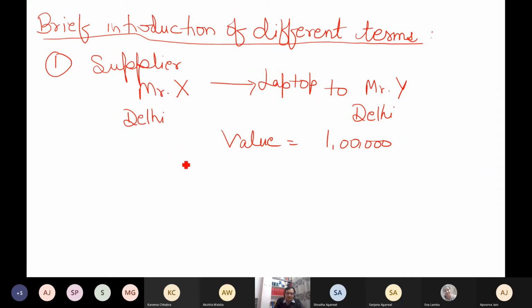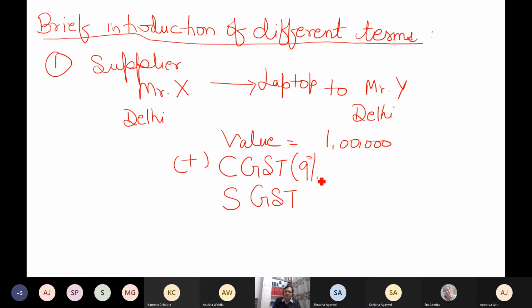Can anyone tell me which taxes I will levy here? Those who have studied GST, which taxes will I levy here as far as GST is concerned? For example, the GST rate is 18%. How will I charge this GST? CGST and SGST at the rate of 9%. Yes, very good. CGST and SGST. What rate? 9% each, because the rates are equal.